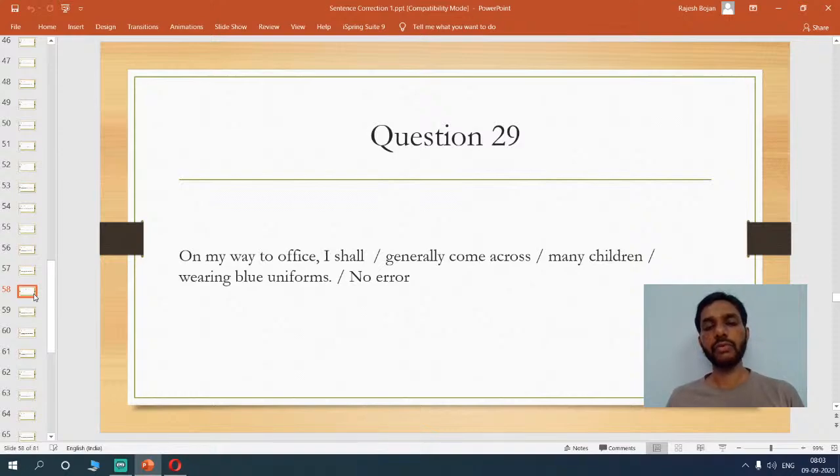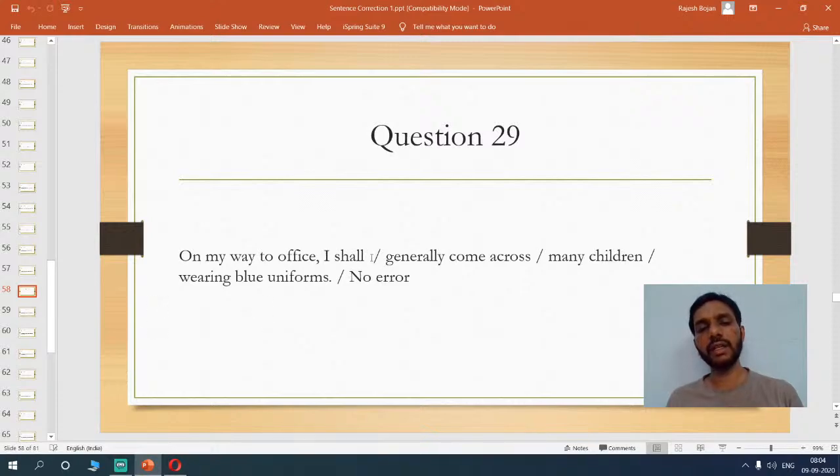On my way to office, I shall generally come across many children wearing blue uniforms. Now, if you have read books or listened to conversations, you will easily find the error here. On my way to office, yes, we always use this phrase. I shall generally come across.